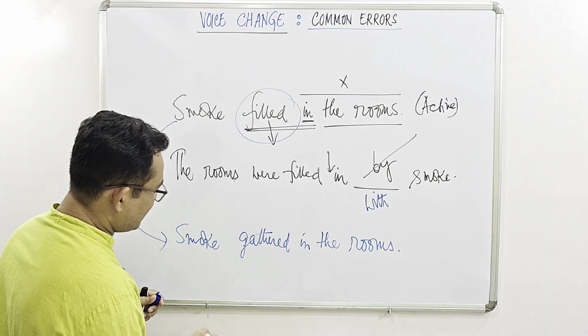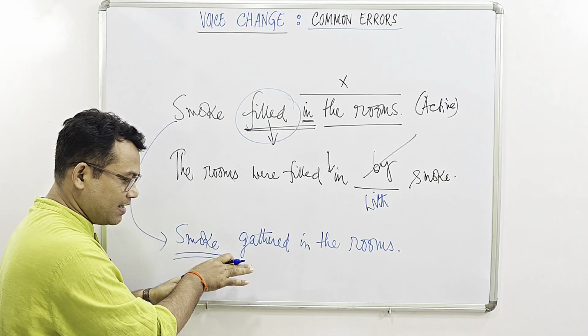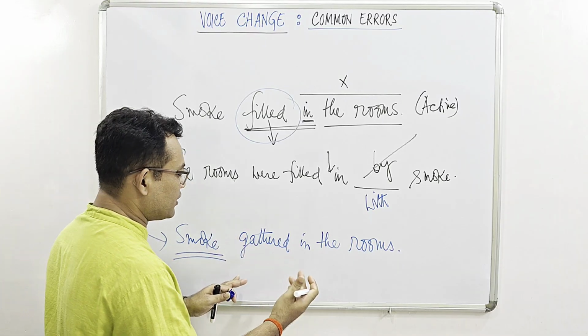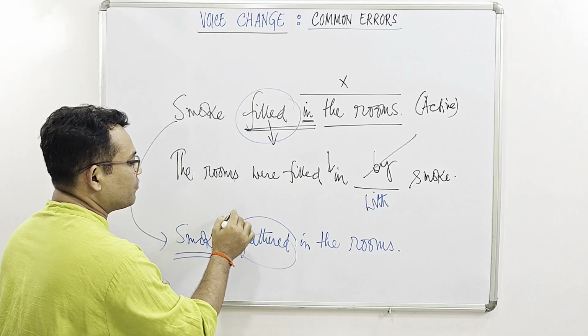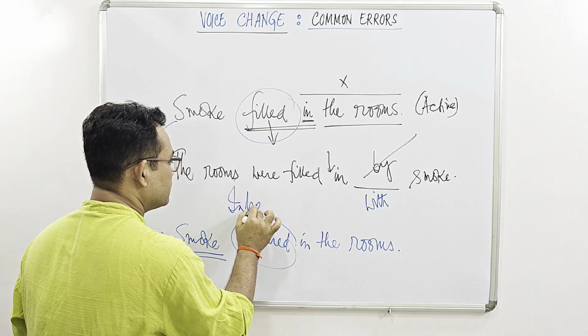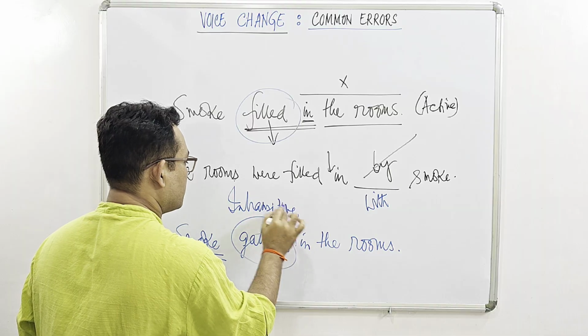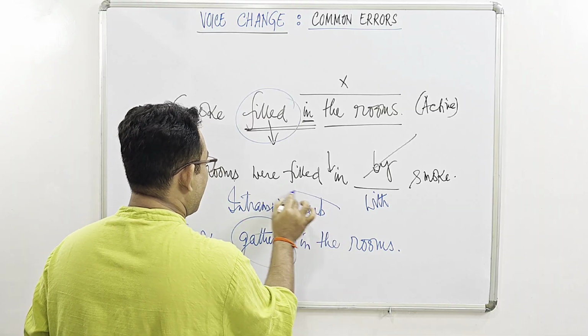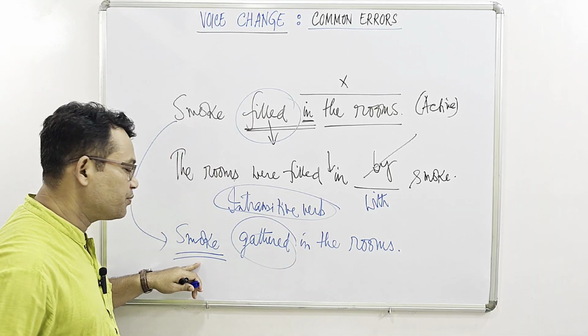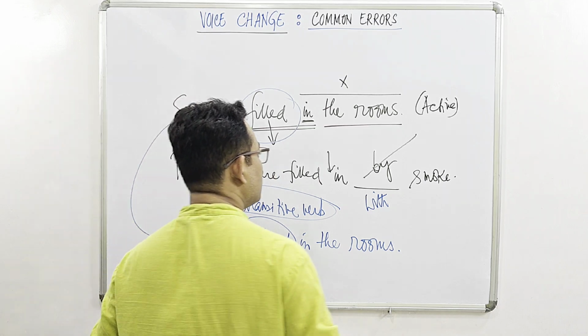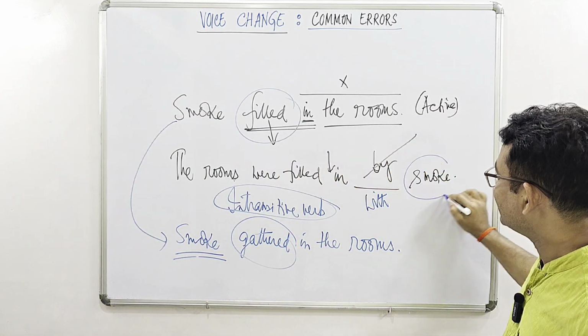This time we realize that smoke, although it is an agent here, is not doing any action. So gathered is sort of an intransitive verb. And since it is an intransitive verb, smoke here in the passive version is not the agent.